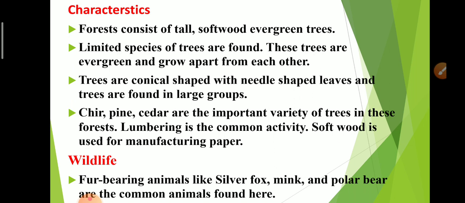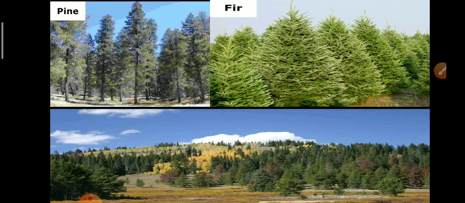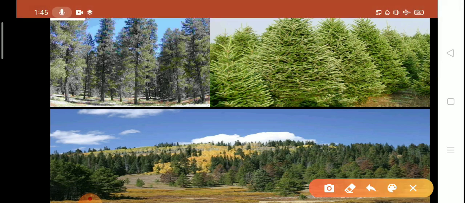Characteristics. These forests consist of tall, softwood, evergreen trees. Limited species of trees are found here, and these trees are evergreen and grow apart from each other. Trees are conical in shape with needle-shaped leaves, and trees are found in large groups. Look at the figure.